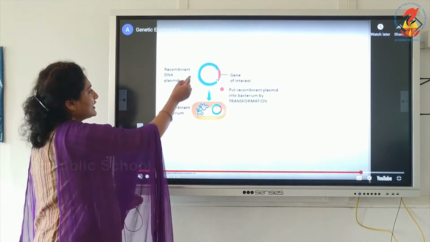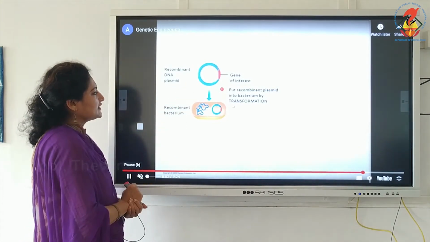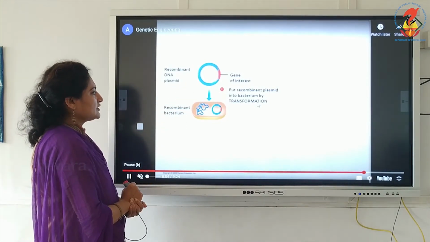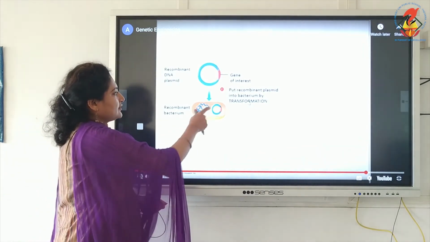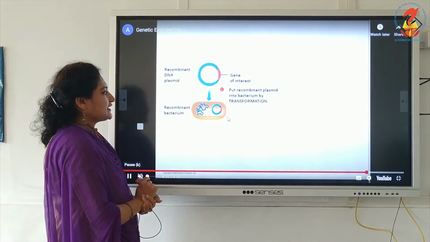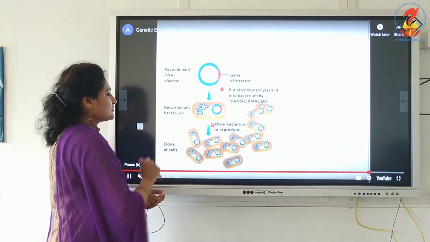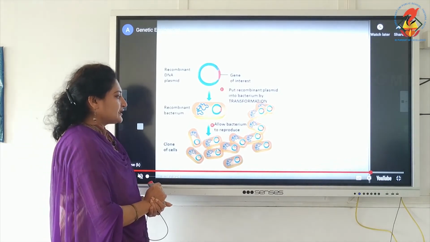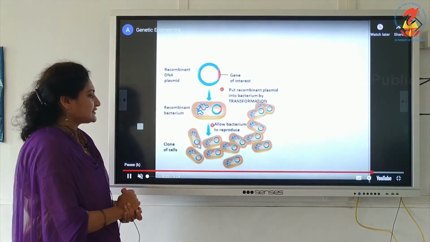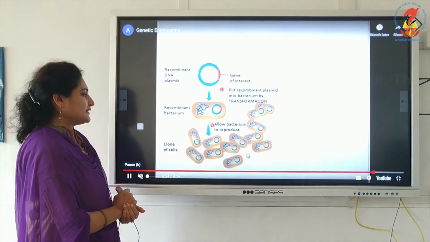The rDNA, as I told you, the blue and the gene of interest, should be inserted into the host. That process is called transformation, by which the rDNA gets incorporated into the host, and this host is placed in a culture medium, and what happens as a result? It multiplies and we get clones of cells, and when we get clones, what happens? Our gene of interest also multiplies.